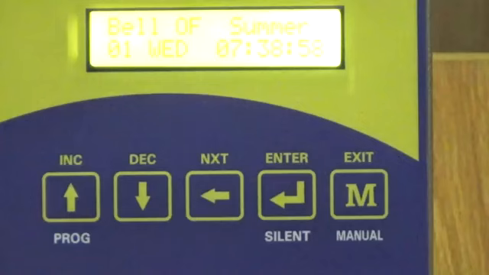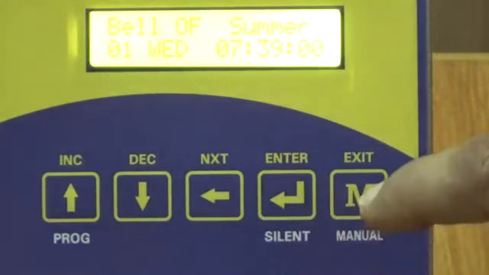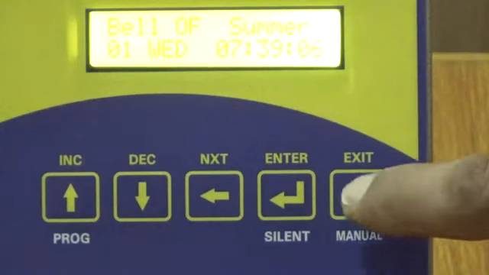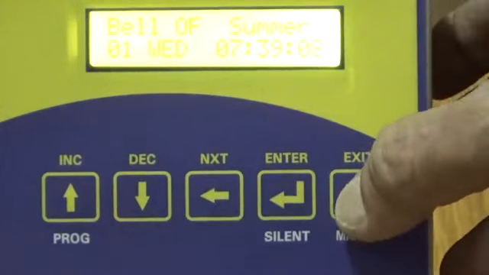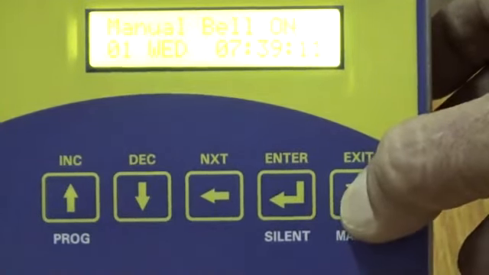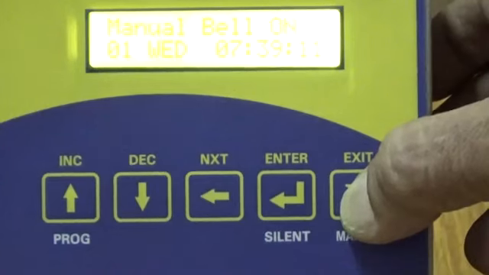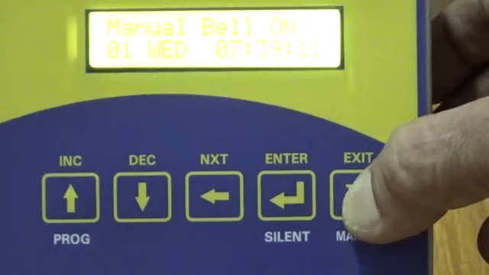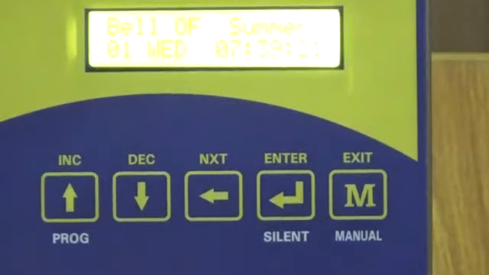Now I'll tell you something about the silent mode and the manual mode. If you want to ring the bell manually in case of any emergency, press the manual button and keep it pressed. When you press the manual button, the bell will turn on manually with a message, manual bell on. The bell will keep on ringing till you keep the manual button pressed. When you release the button, the bell will switch off.